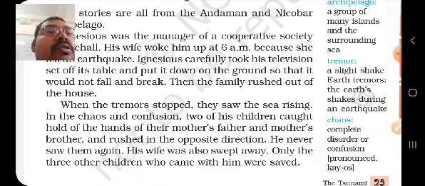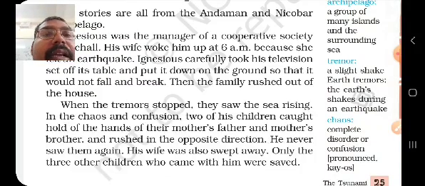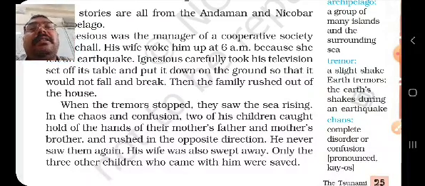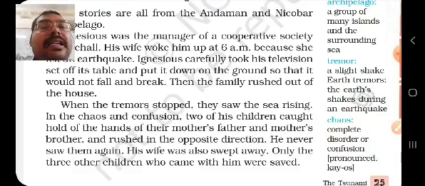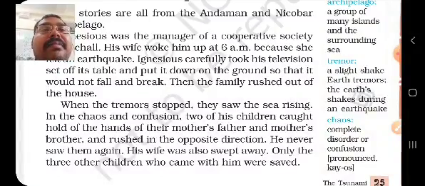Chaos means a condition of confusion, noise and panic. Because the sea was rising, they started rushing in the opposite direction. He never saw them again.